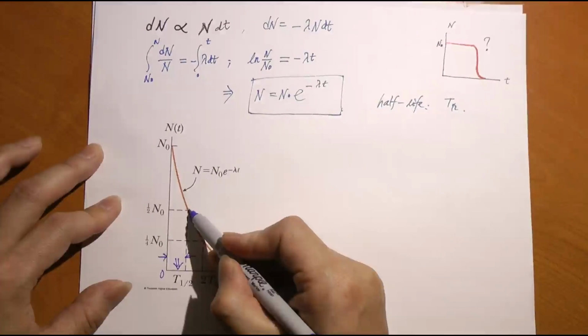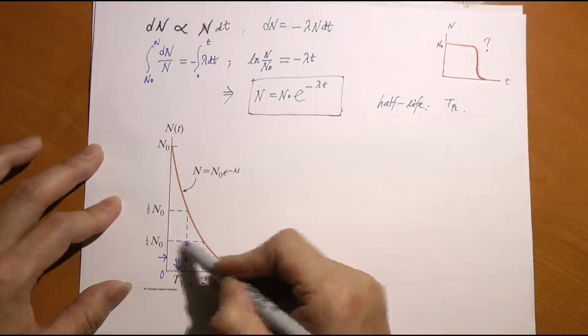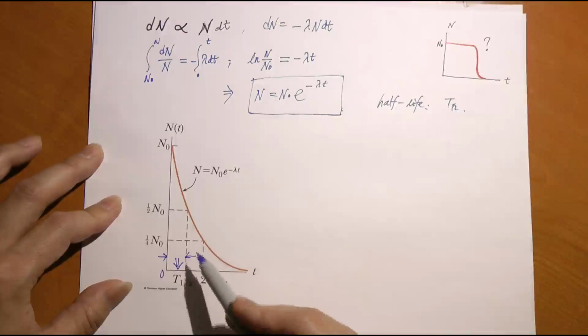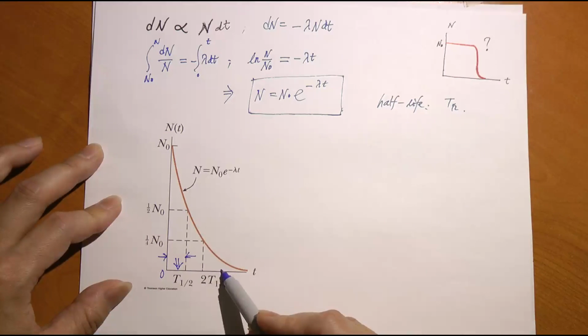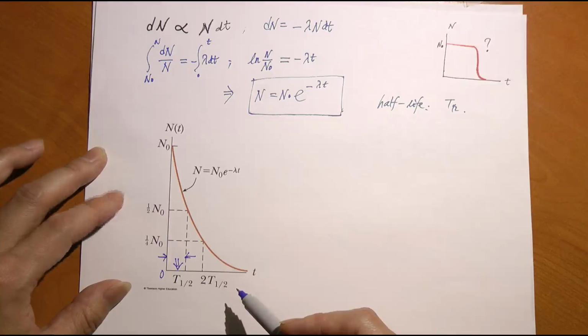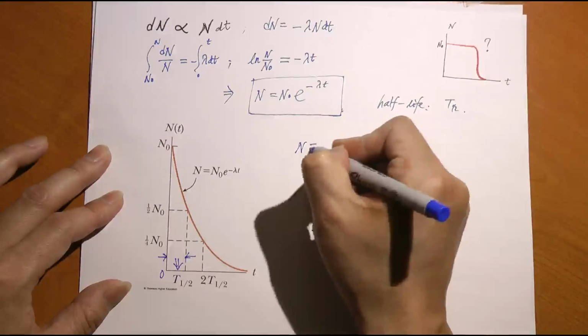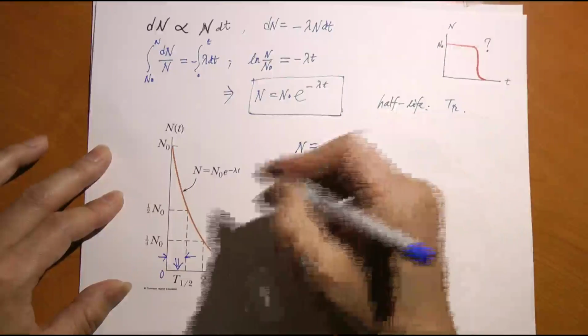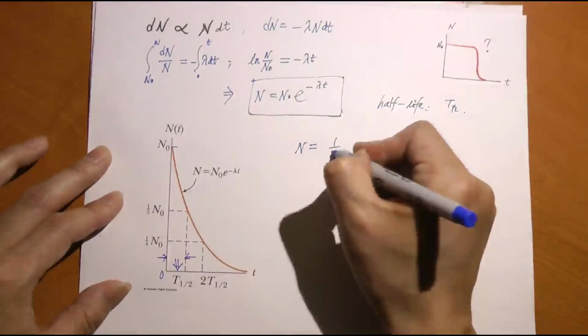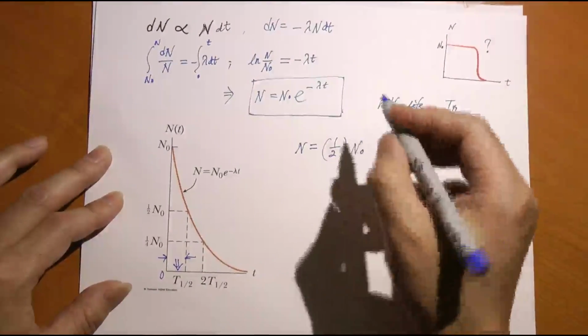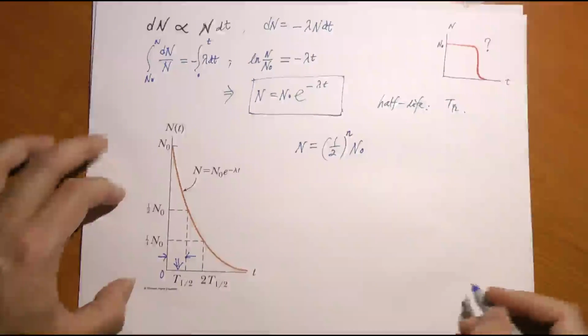Next, you start from half of n naught. I want you to drop another half to 1/4 of n naught. So you go from here to there. What's the time interval between here and there? That is again T1 half. So here is 1 T1 half, here's 2 T1 halves, and then 3 T1 halves, and so on. And after n T1 halves, what's the sample that still remains? Well, you have n equals what? After 1 T1 half, you have half left. After 2 T1 halves, that's 1/2 squared. So after n of them, this is how much you have left.